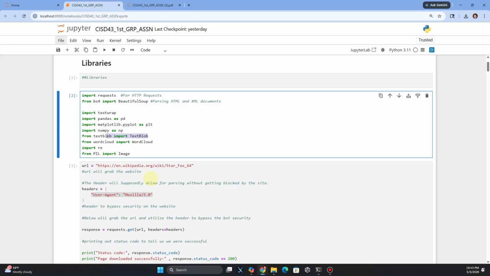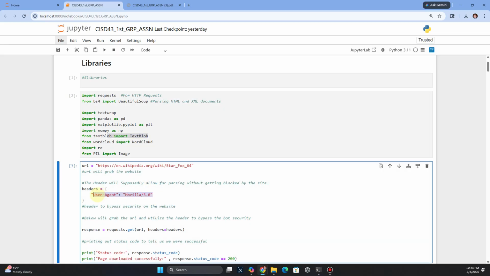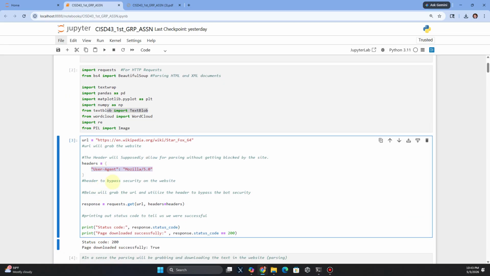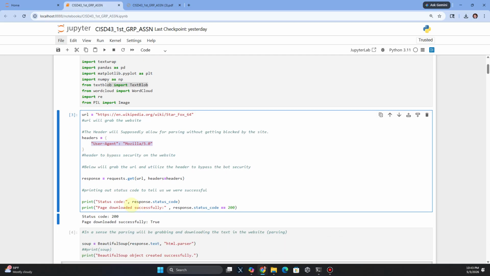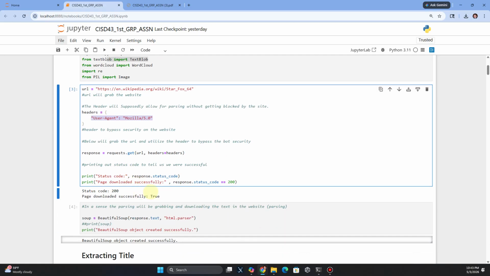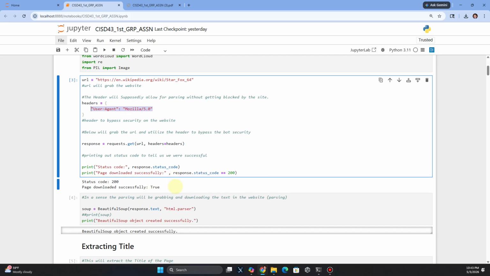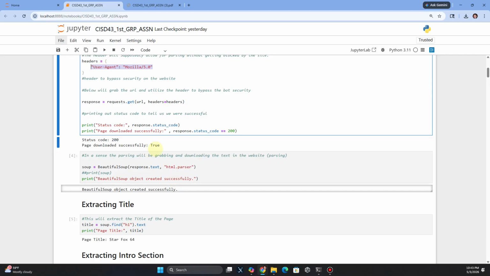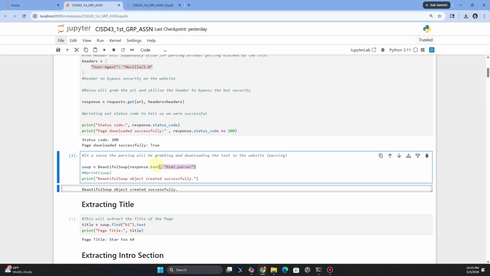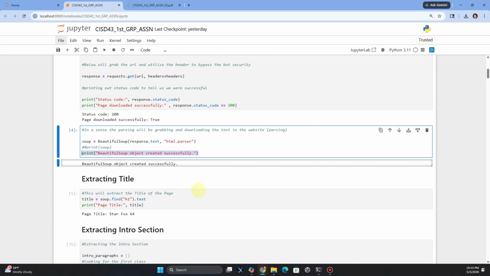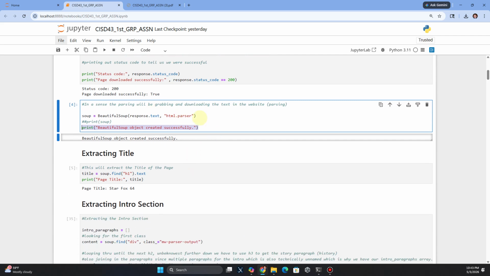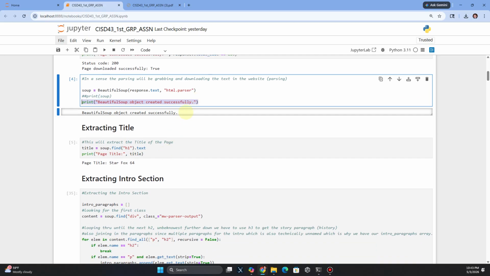We have our URL here. We have our header to bypass the bot security, so we don't have a rejection. And then have a status code here to basically show that we downloaded everything successfully and we got a good response, that way we're not left hanging. Then we're going to parse everything and have a response here to get some feedback, saying everything worked out okay.